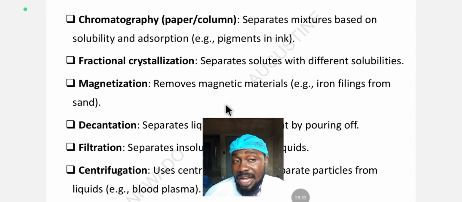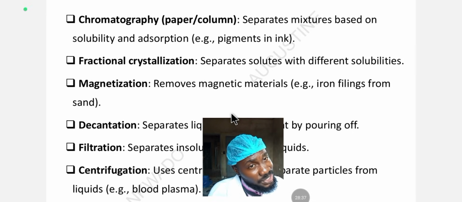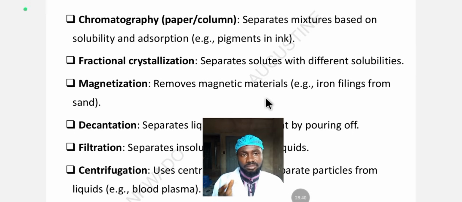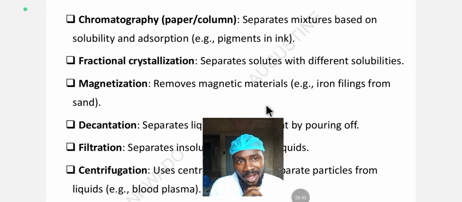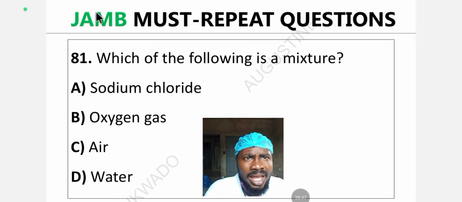Now that we have understood elements, compounds, mixtures and various separation techniques in chemistry, let's test the knowledge we've acquired so far by answering some JAMB must-repeat questions. Question 81. Which of the following is a mixture? A. Sodium chloride. B. Oxygen gas. C. Air. D. Water. What's the answer? Drop the answer in the comment section.